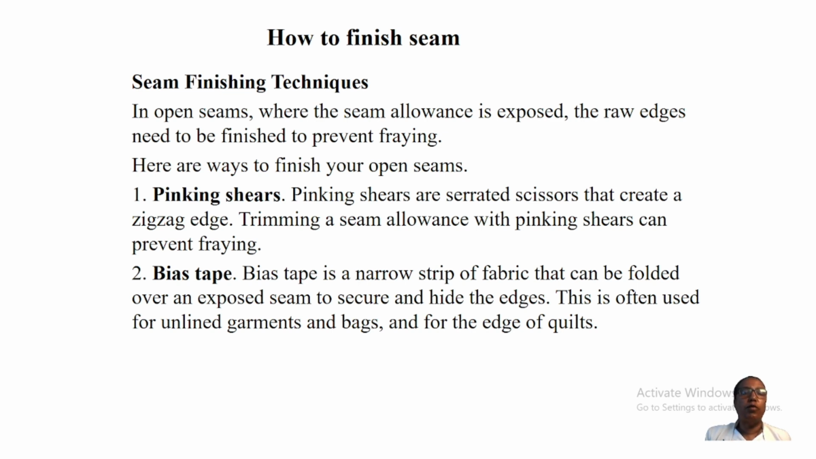Another type of seam finish is a bias strip. A bias strip is a narrow strip of fabric that can be folded over an exposed seam to secure and hide the edge. This is often used for unlined garments and bags, and for the edge of quilts.